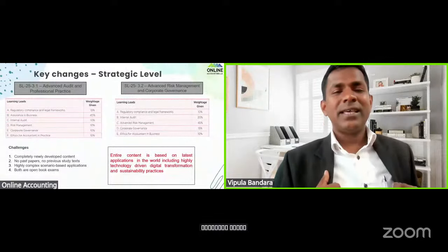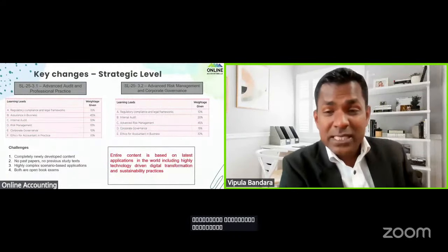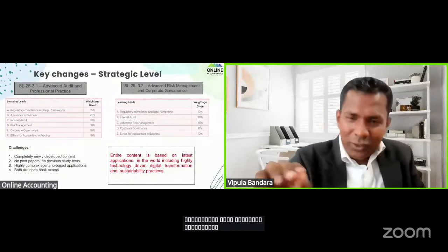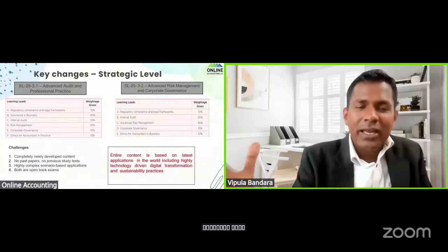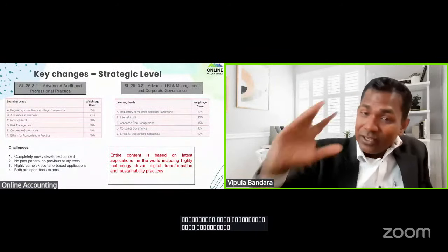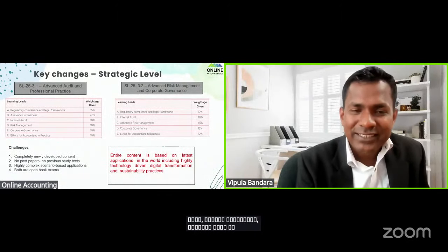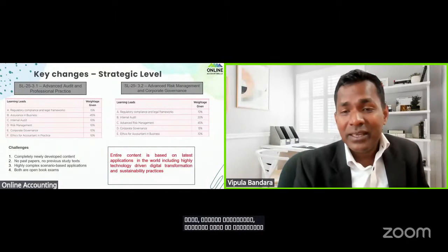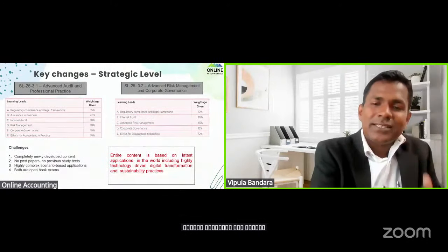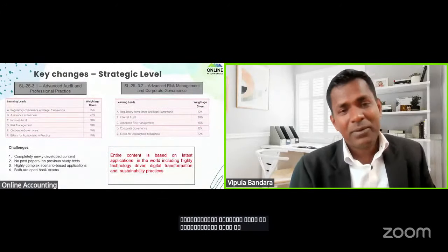My prediction is it will be advanced risk management and corporate governance and auditing principles in the 75%, and the 25% percentage may change. We don't know exactly, 20 to 25 into the Forex part. Forex means not just Forex, but advanced Forex, the global application which is connected to risk management. It's an advanced version of the existing Forex. So probably Hashan sir will be doing the Forex along with me. He's an expert in Forex because he's already doing the SL2 Forex part. So the extended version of Forex will be done in around 25% of this subject.